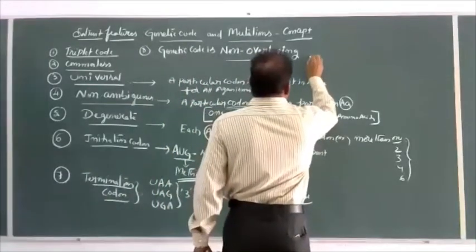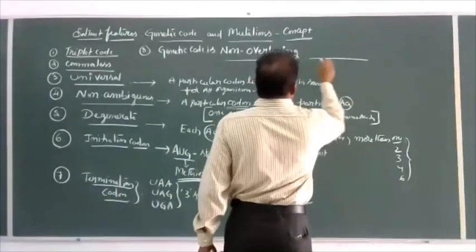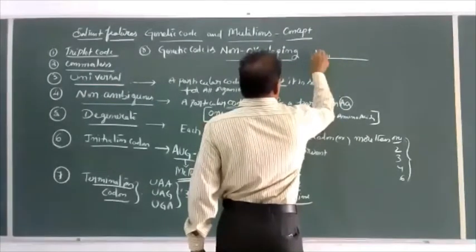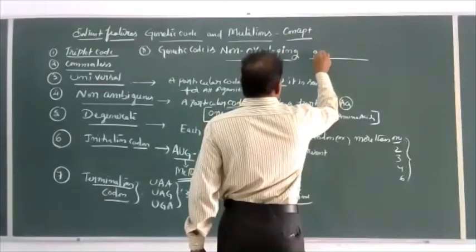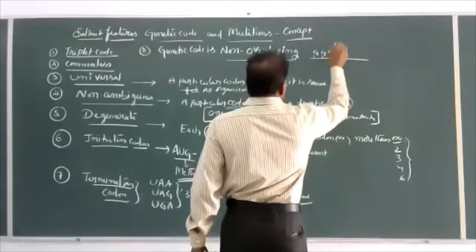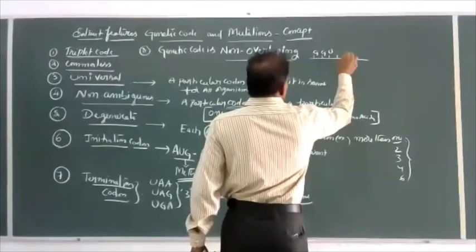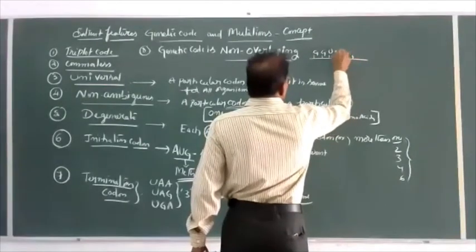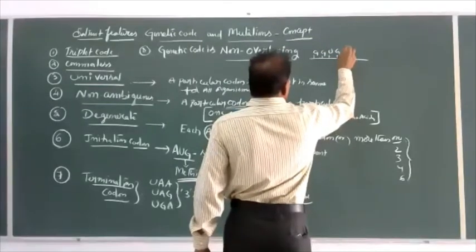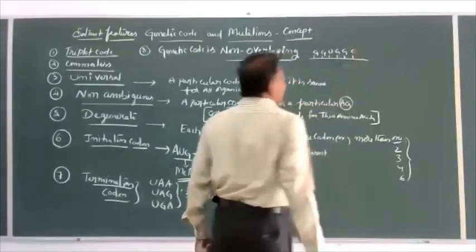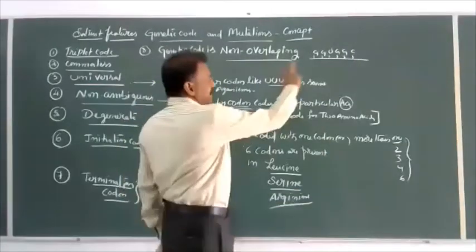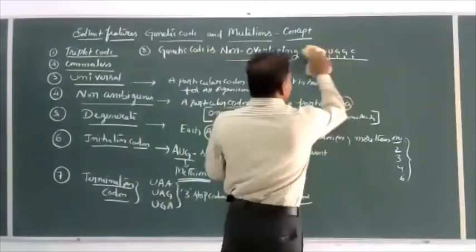For example, the information is like this. These are the codons: C, G, G, U, G, G, C. Here in the diagram I have given 2.